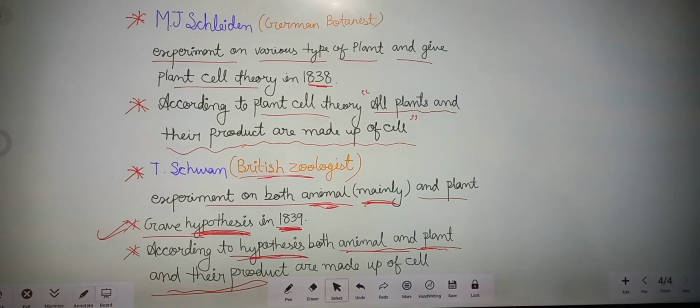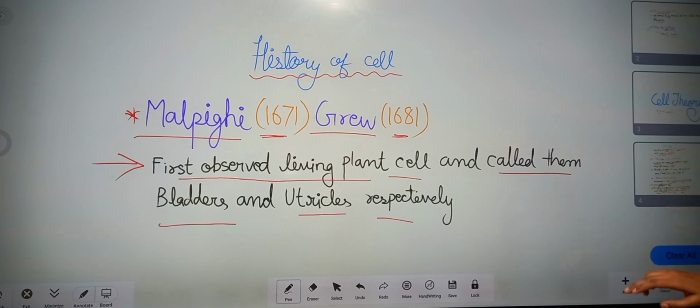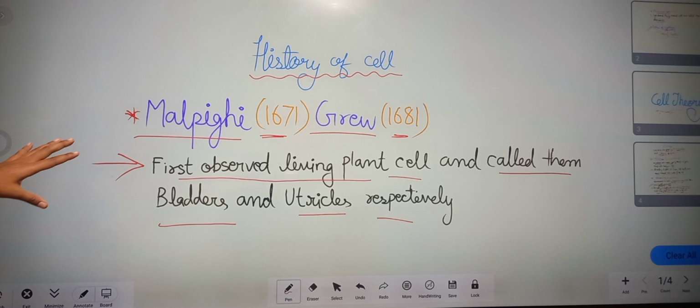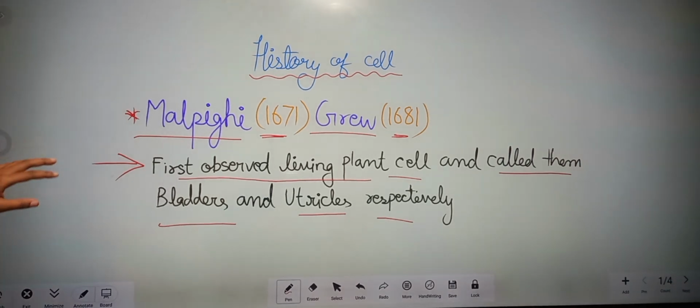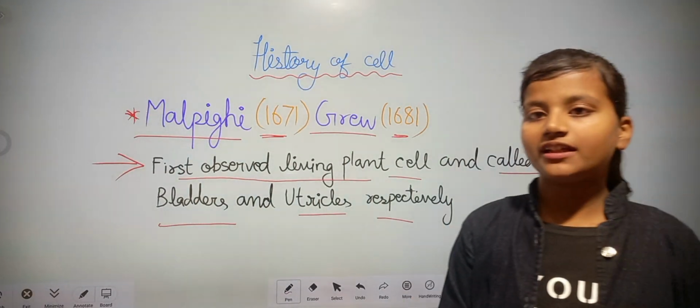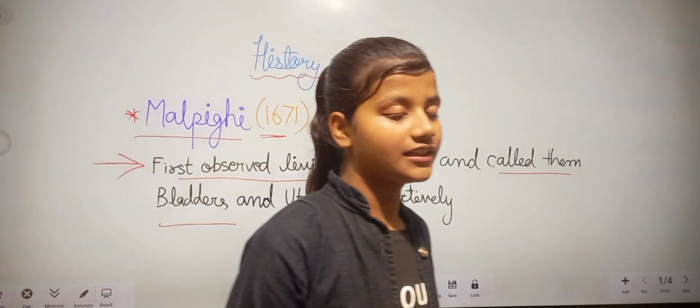So in this video we discussed some scientists in the history of the cell. Malpighi and Grew were the first scientists who observed living plant cells and called them bladders and utricles.